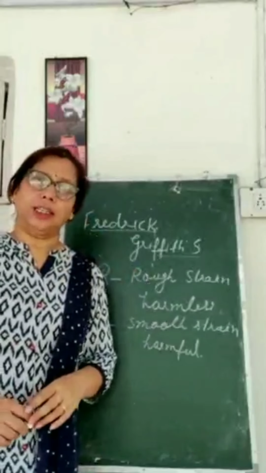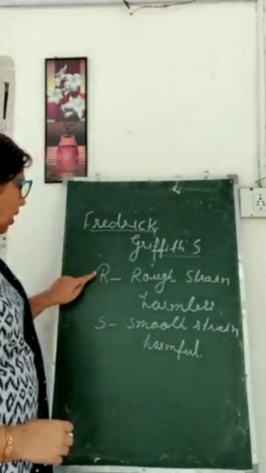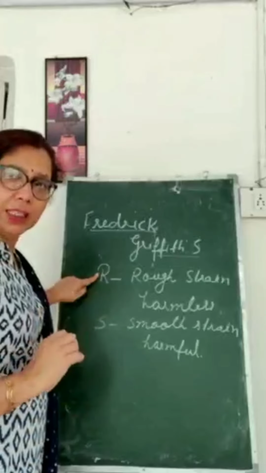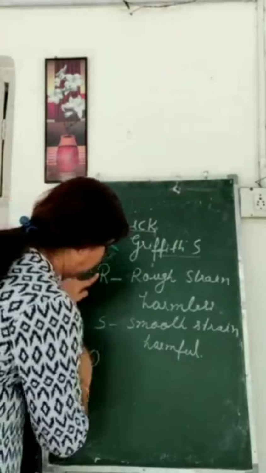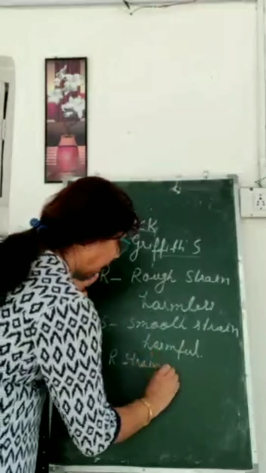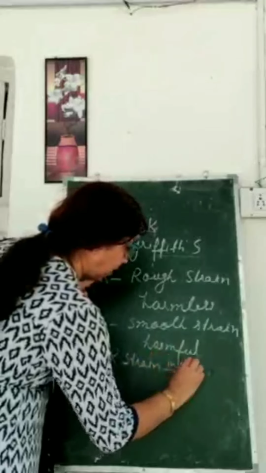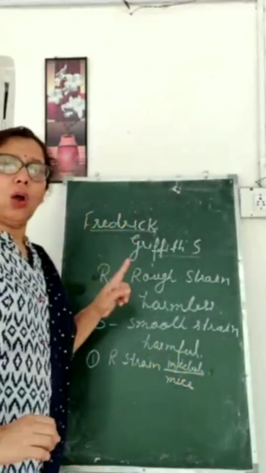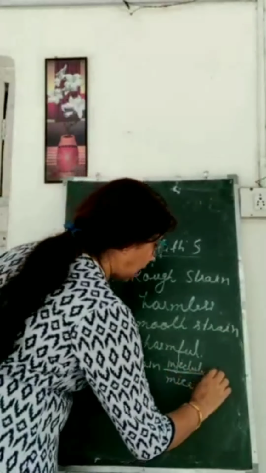Then he did the experiment. What was the experiment? He injected the R strain bacteria in mice. The first experiment was that R strain bacteria is injected in mice. Here you will write: injected in mice, and he saw that all the mice were alive. They did not die. They were alive.